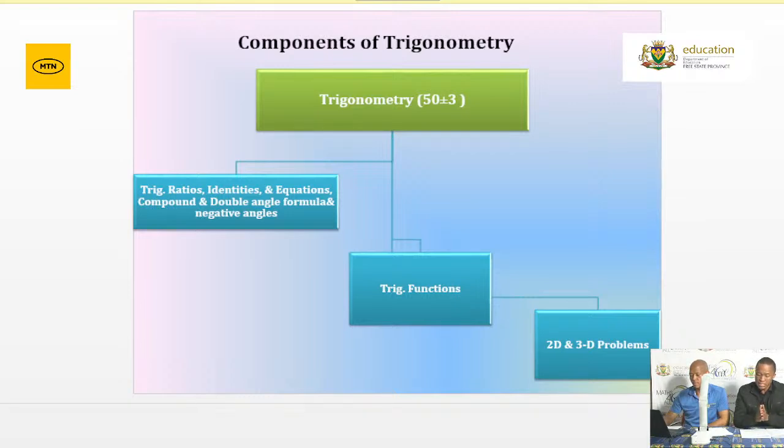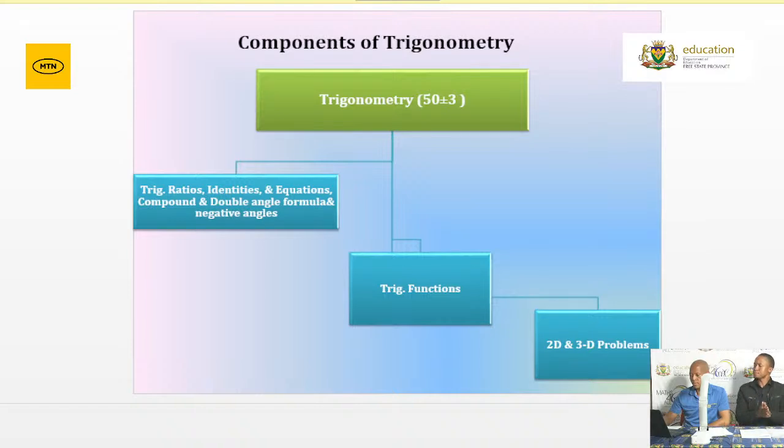Remember, the main concept with trigonometry is all about working with positive acute angles. So whenever you get a negative angle, remember the skill on how to express that negative trigonometric angle as a positive acute trigonometric angle. So remember that as well.